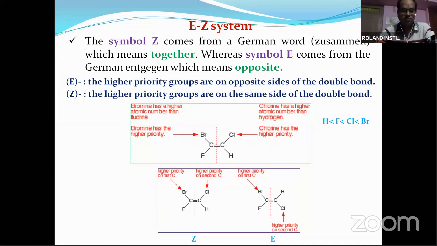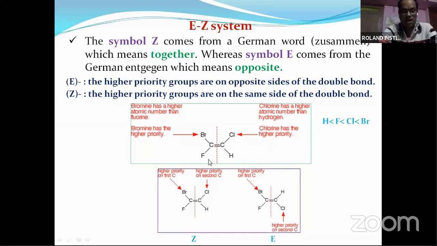Here symbol Z represents zusammen, a German word which means together, whereas symbol E represents entgegen, the German word meaning opposite. So here it depends on the priority of the groups.